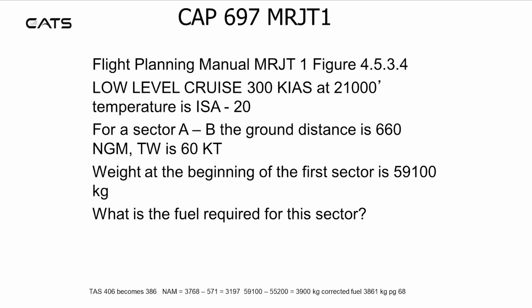Go back in the table to find the nearest corresponding weight, which is 55,200 kilograms. Subtract this from your start weight of 59,100 kilograms to get 3,900 kilograms. Correct this though, because the temperature was not ISA, to get the fuel required for the sector of 3,861 kilograms.